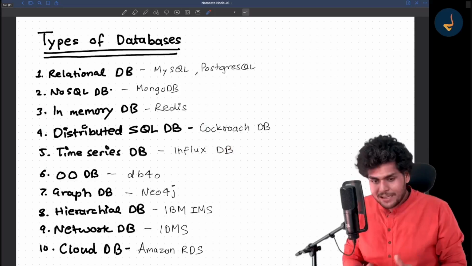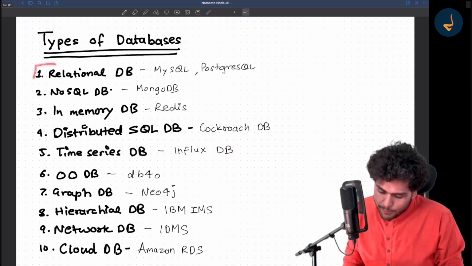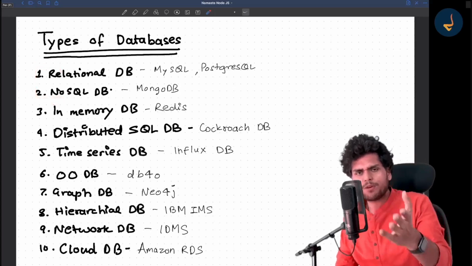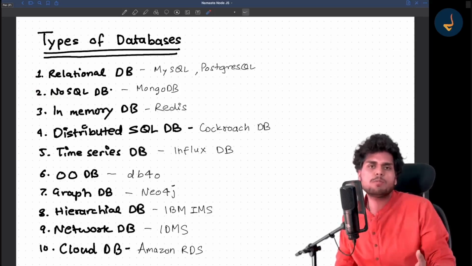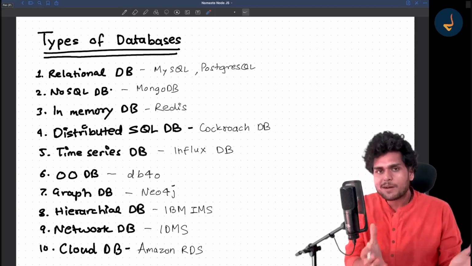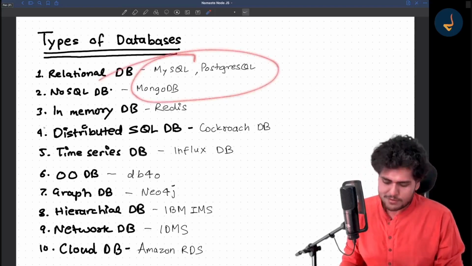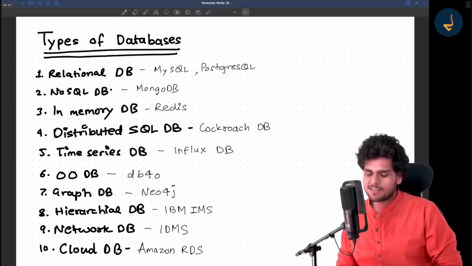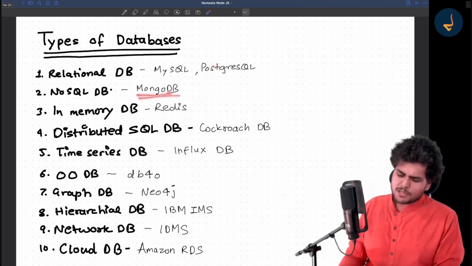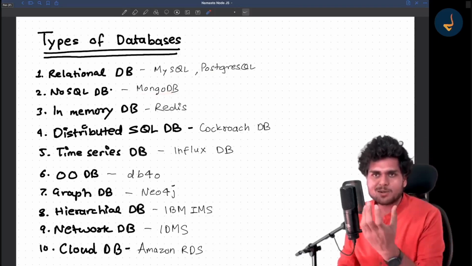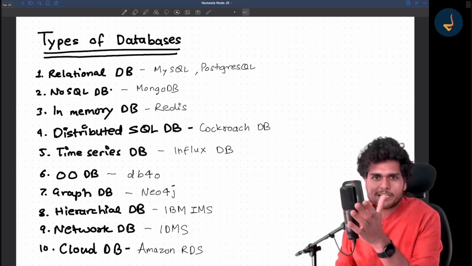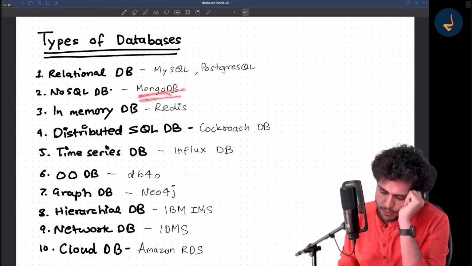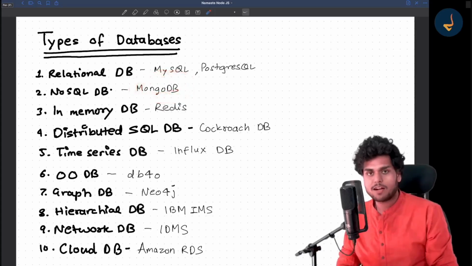Now in this episode going forward, I will talk more about these two types of database, because these are the most common widely used databases. If you make an app, go into a company for a job, or are already working on something, you might be using a SQL or a Mongo NoSQL database, right? MongoDB is widely used with Node.js, and that is why it is known as the MERN stack: Mongo, Express, React and Node. So MongoDB is one we will be focusing more on.